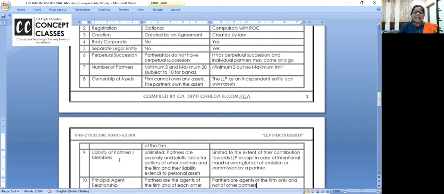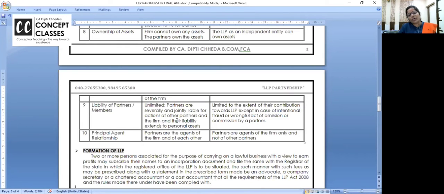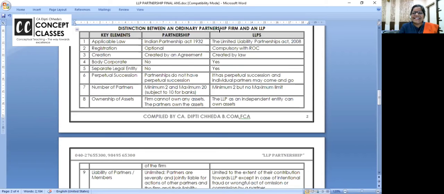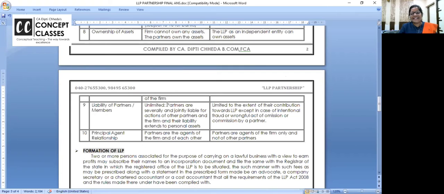Chalo, LLP, liability of the partner. I don't know, you may say ma'am exam में इतना बड़ा लिखना है. Okay, out of 10 at least 6-7 good points you can write. But ऐसे नहीं है कि कोई भी 6-7, सबसे छोटे कौन से दिख रहे हैं, ये लिख लेते हैं, ऐसे नहीं होता प्लीज. You know there are some important distinguishing points, so you add this one, unlimited.